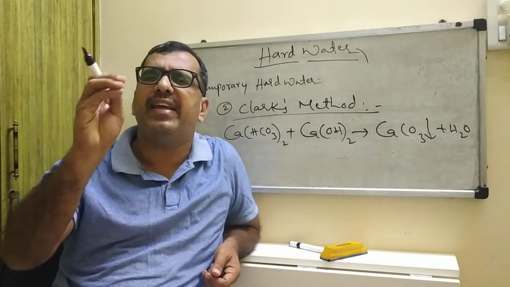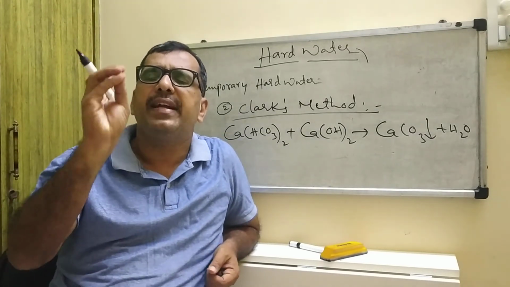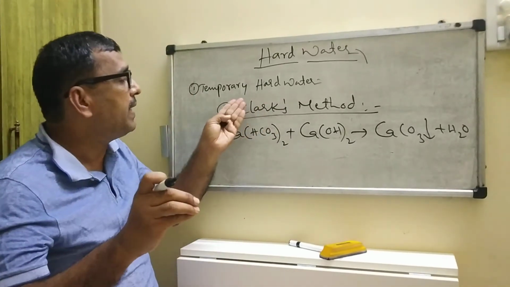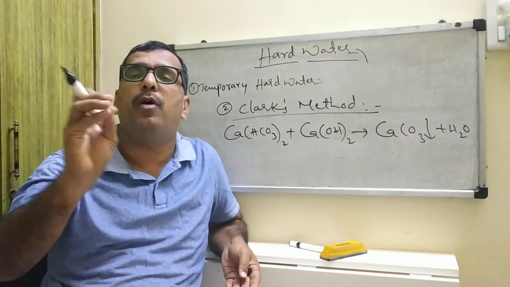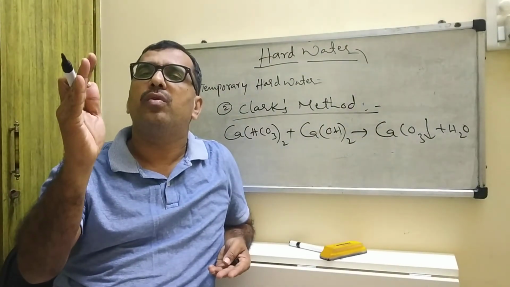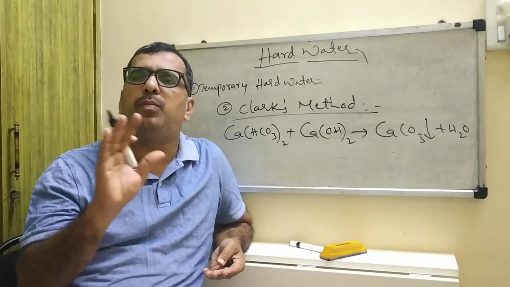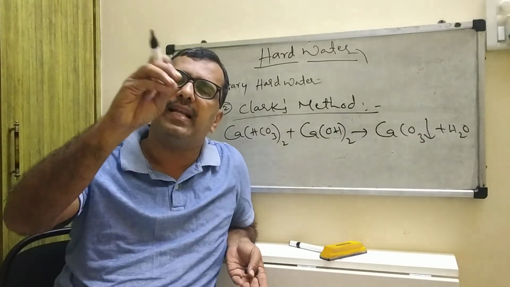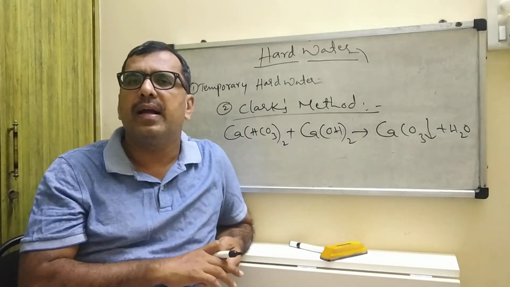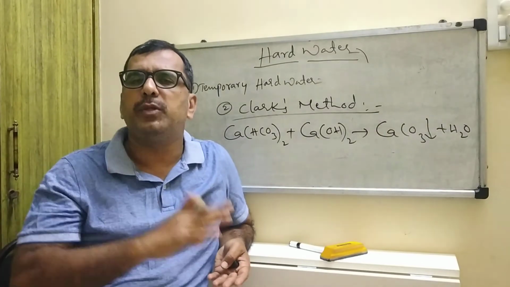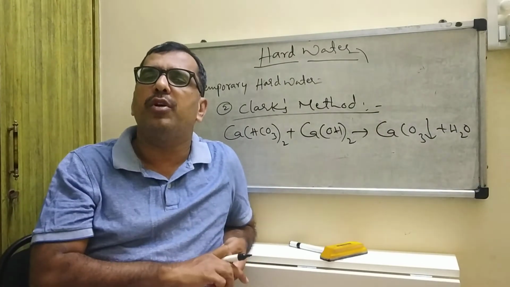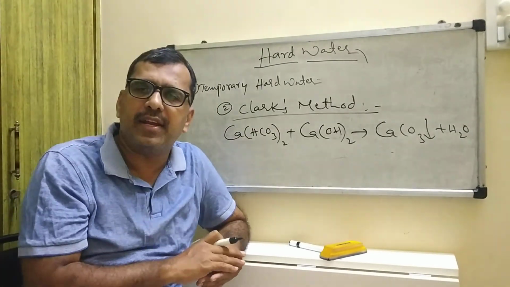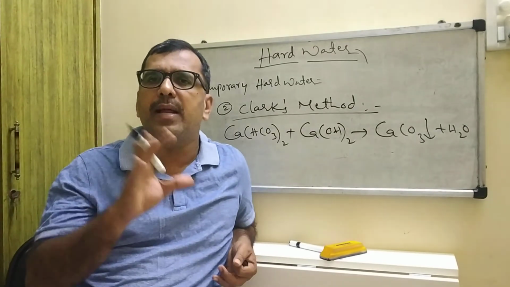These two methods are very useful for the removal of temporary hard water. By simple boiling we can remove bicarbonates. In Clark's method, by the addition of calculated quantities of lime, the carbonate is precipitated and finally the hard water becomes soft. This is about how to remove temporary hard water.